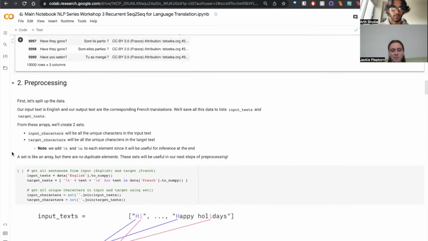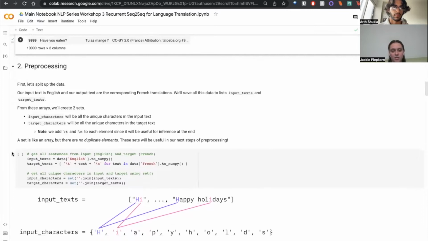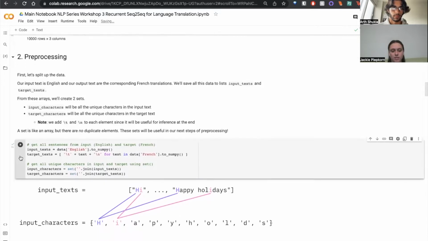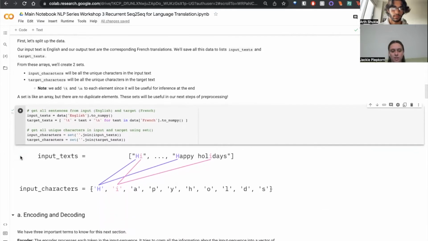Okay, now let's get into pre-processing. So we're going to split up the data into English, which is our input text, and French, which are our target texts. And then if you look at the figure, you can see that we're basically finding all unique characters in each of the texts and putting them into sets. So all the unique characters in the input texts are going into the input text set.